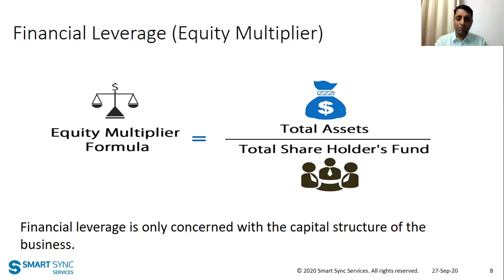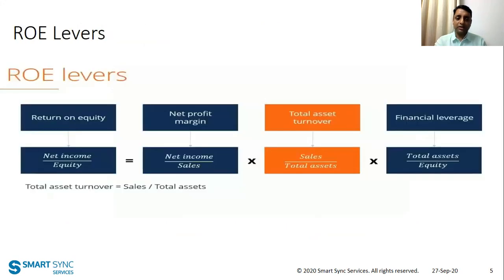So now if we go back to the earlier example, return on equity is net profit margin, which we calculated is 20%, total asset turnover, which is 1, financial leverage, which is 1 by 2. So ROE will be 20 into 1 into 1 by 2. That means 10%. So while doing this, we are again getting the same answer which we got when we simply did net income by equity, which means 10 rupees divided by 100.